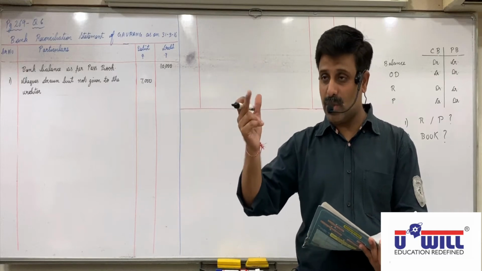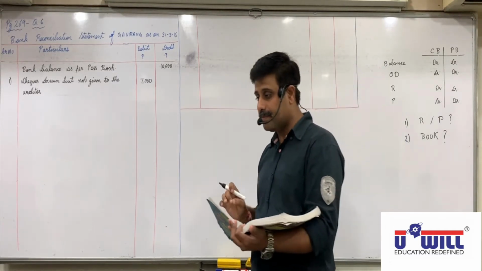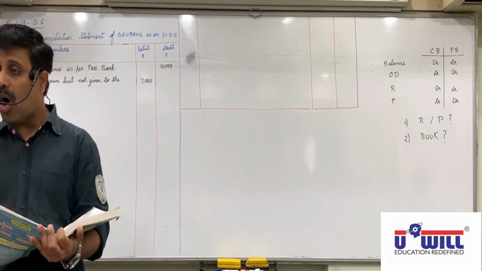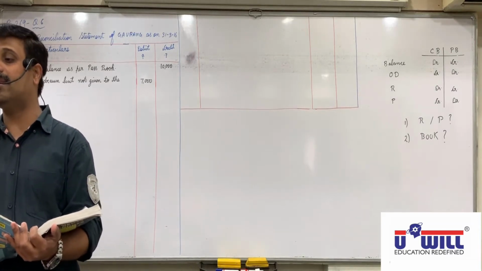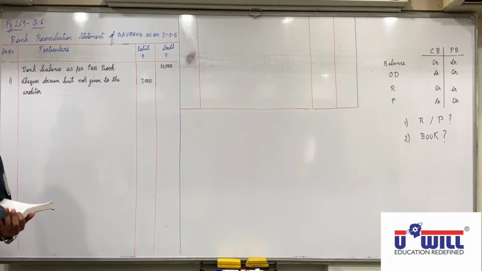But you get confused. So underline credited by bank on 1/4/16. And on the right side, write down not credited up to 31/3/16. We have to see everything up to 31/3/16 only.